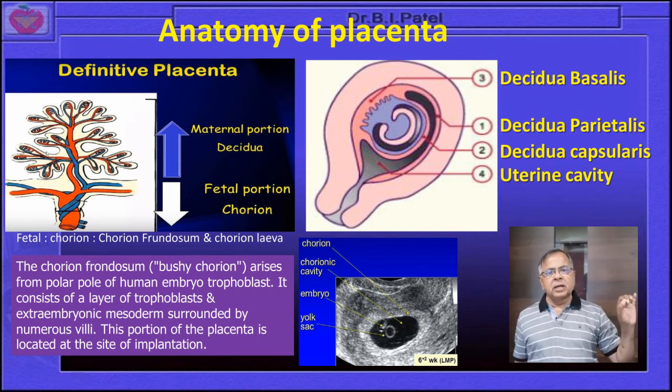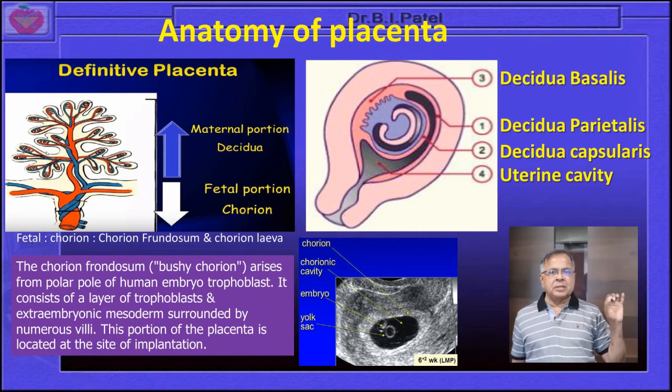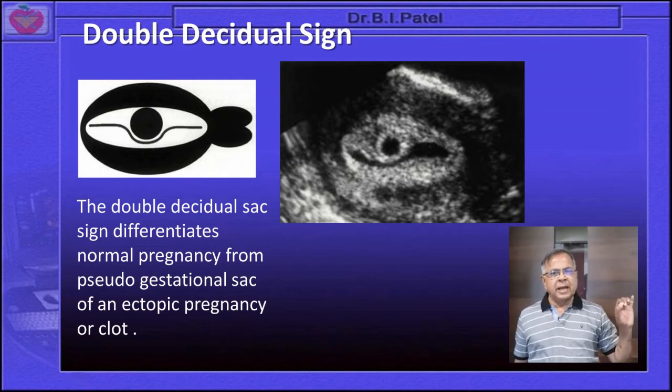So dear friends, you can appreciate over here the difference: the decidua basalis will be the implanted site, the decidua parietalis will be the covering site, but hardly any maternal sinuses will be there. The decidua capsularis will cover the embryo, and the uterine cavity will show a double decidual sac sign. So the hypoechoic space, at one side you can appreciate the GS, and at the other, contralateral side, you can appreciate a hypoechoic area, that is the double decidual sac sign.